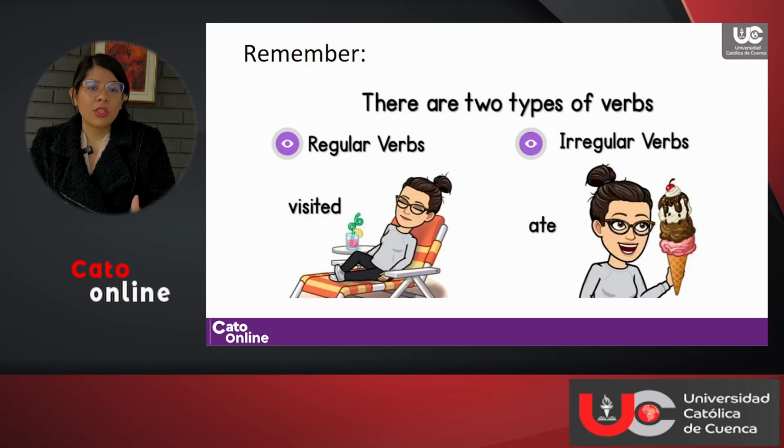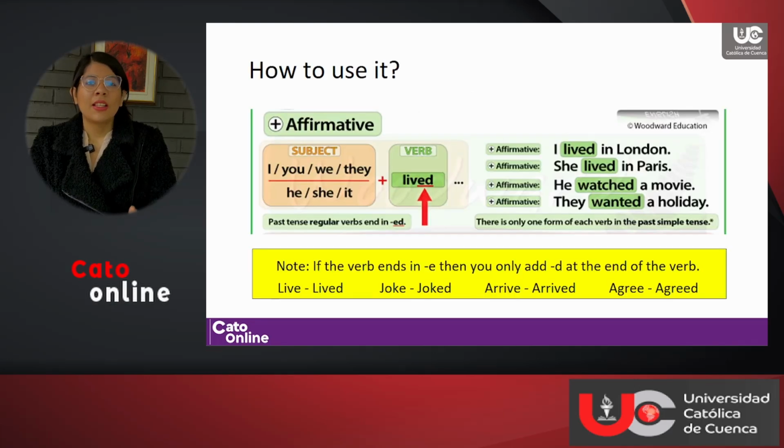For that, we're going to use two different types of verbs. We are going to have regular verbs and we're also going to have irregular verbs. For regular verbs, we have visited, and for irregular verbs, we have ate. We're going to see more about this in a second. So, first of all, we're going to be focusing on regular verbs and how to use these verbs.